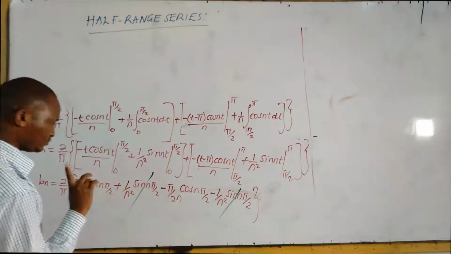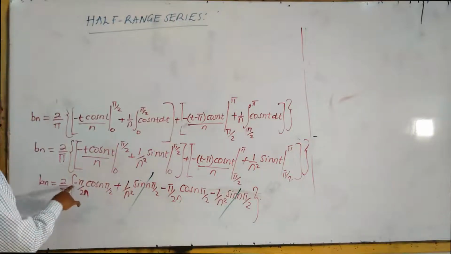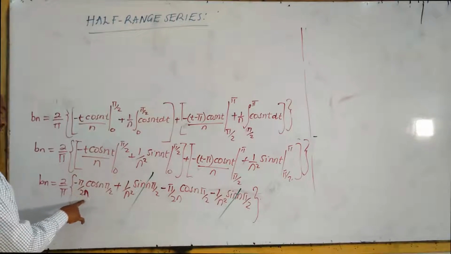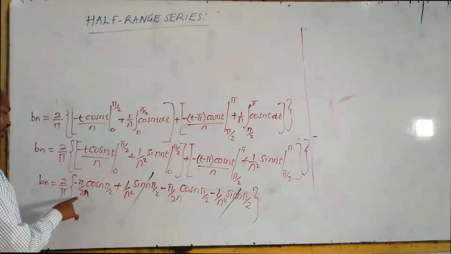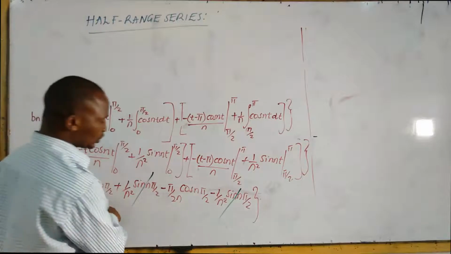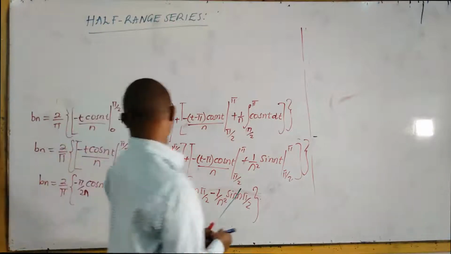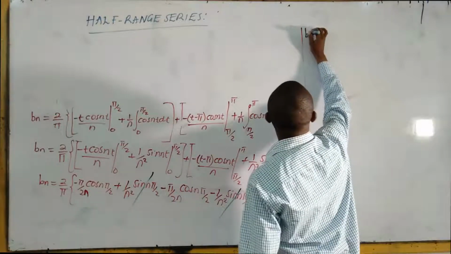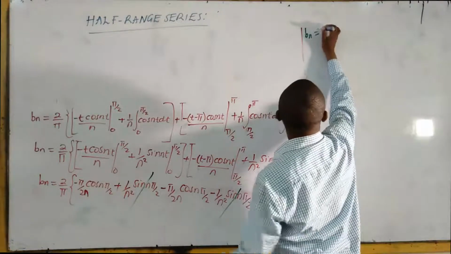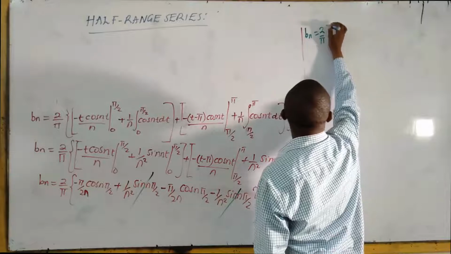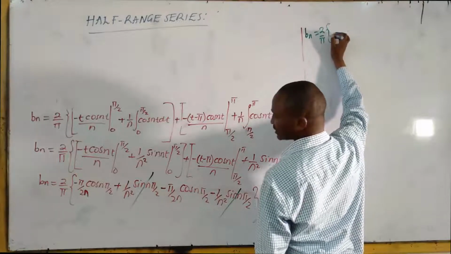Here we have two which are similar. Negative pi over 2n cos n pi over 2. Negative pi over 2n cos n pi over 2. That one will give you that 2 over pi which is outside the bracket.